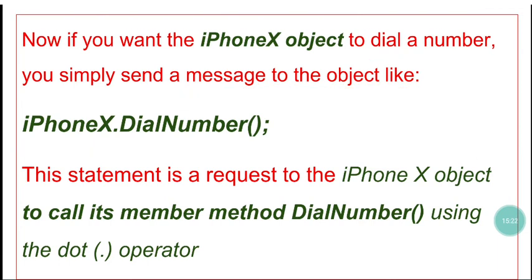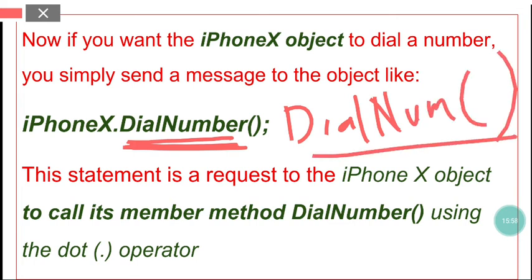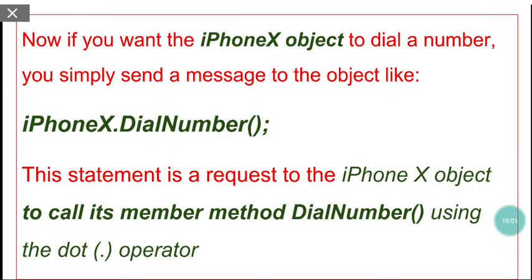Now, what is the syntax to send a message to an object to perform a certain action? iPhoneX, which is the object, then the dot operator, then dialNumber with brackets, so these parentheses. Now students, this dialNumber() is a behavior or a method. This dialNumber parenthesis is a method.